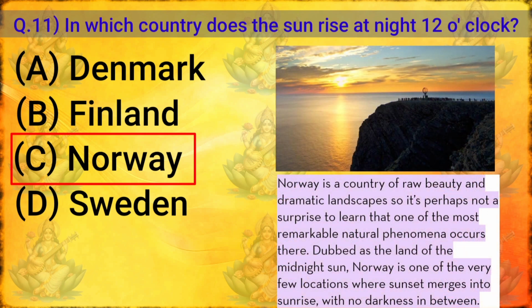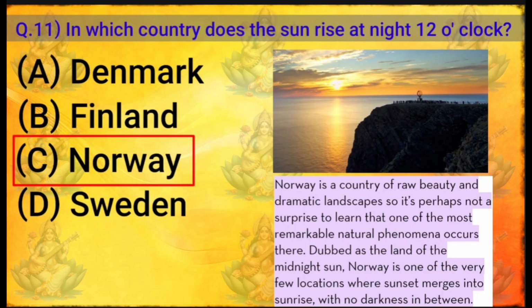Norway is a country of raw beauty and dramatic landscapes, so it's perhaps not a surprise to learn that one of the most remarkable natural phenomena occurs there. Dubbed the land of the midnight sun, Norway is one of the very few locations where sunset merges into sunrise with no darkness in between.